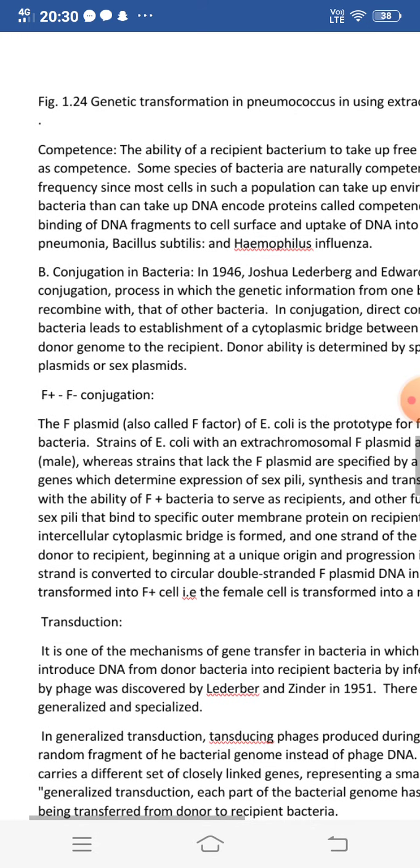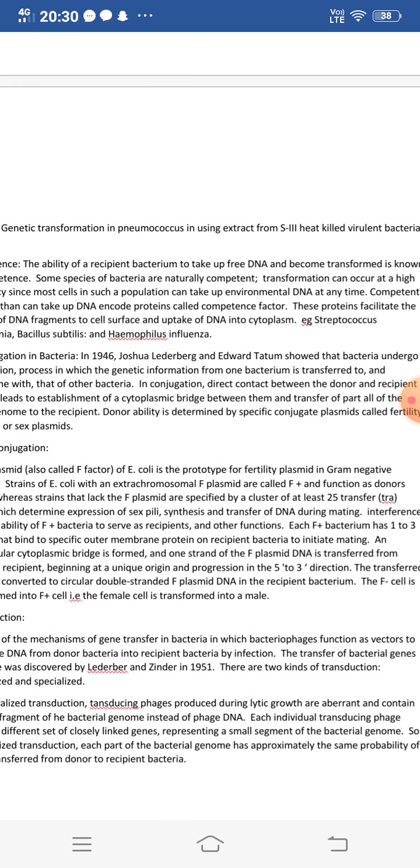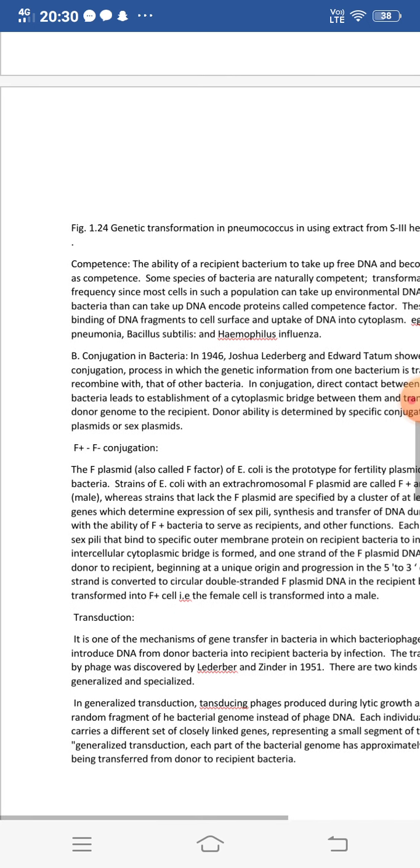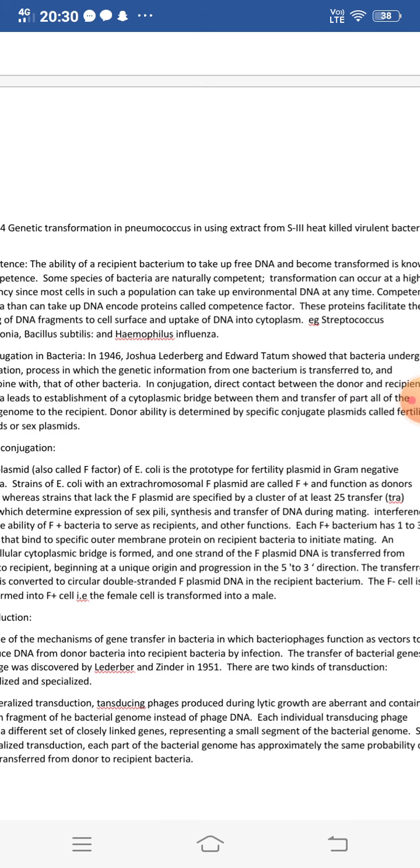An intercellular cytoplasmic bridge is formed, and one strand of the F plasmid DNA is transferred from the donor to the recipient bacterial cell, beginning at a unique origin and progressing in the 5' to 3' direction.